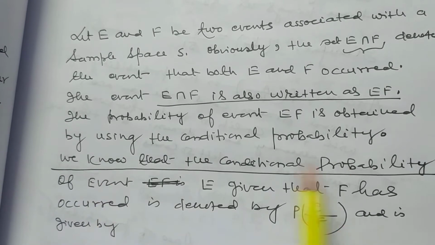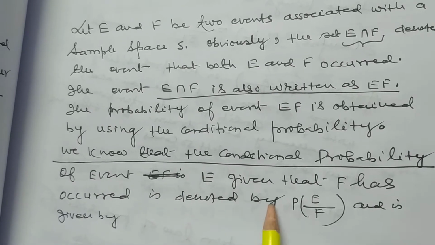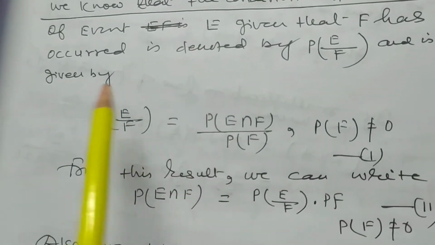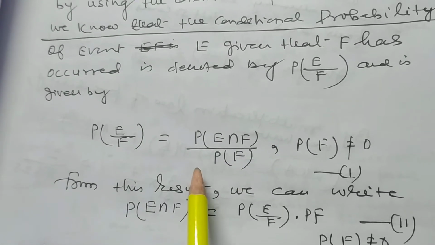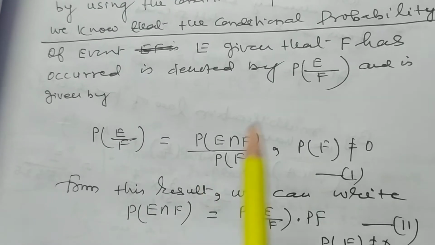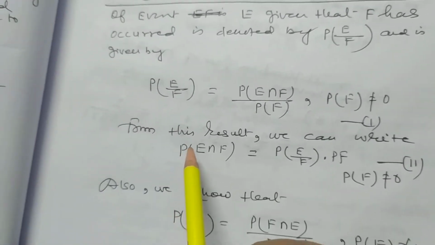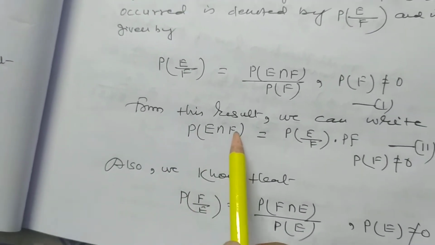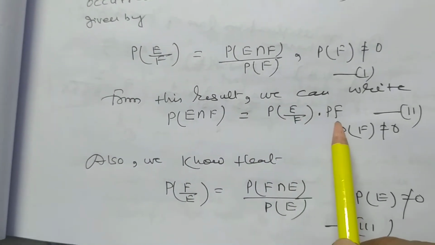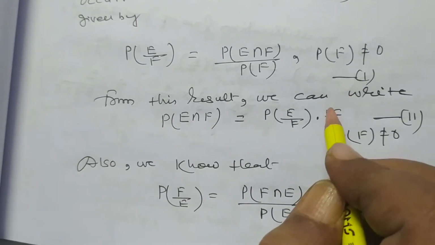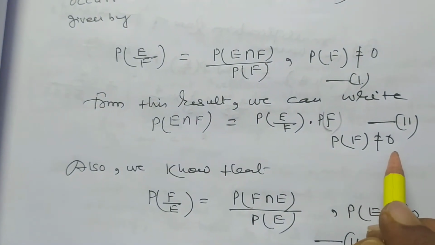We know that the conditional probability of event E given that F has occurred is denoted by P(E|F), and it is given by P(E|F) equals P(E intersection F) divided by P(F), where P(F) is not equal to 0. From this result, we can write P(E intersection F) equals P(E|F) into P(F), where P(F) is not 0.